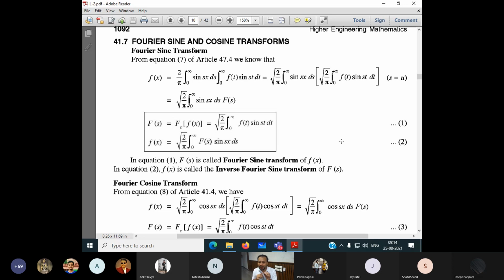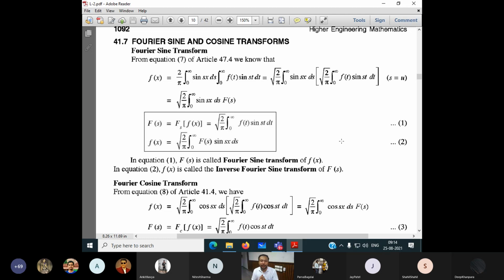And what is the backbone of the Fourier series and Fourier transform? The backbone is that you should understand integrations. If I don't know integrations, then I cannot solve the Fourier series and Fourier transform. Second thing is that if I know the integration formulas, I should know the properties also. What is the property of an even function, what is the property of an odd function, what are the properties of definite integrations, if it is an even function, if it is an odd function, if it is a sine function, if it is a cosine function. All these things, integrations, we need to understand, then only I can do the Fourier series and Fourier transform. Otherwise, I cannot do that.